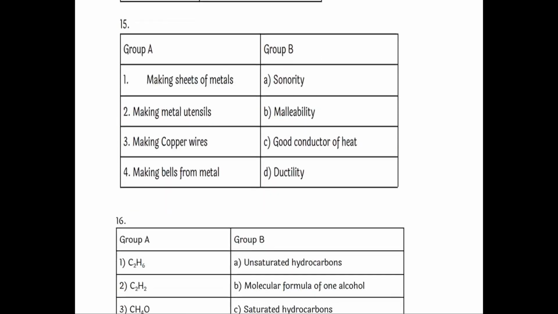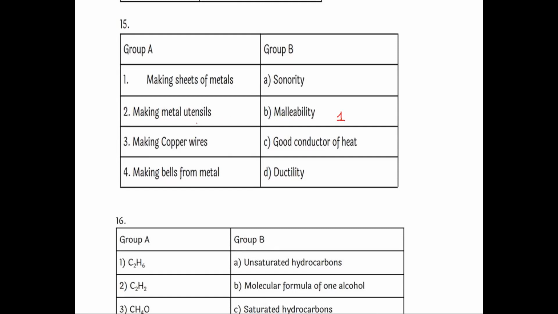Next is making sheets of metals. We know that the property of a metal by which it can be drawn into thin sheets is known as malleability. So first one is B, malleability.